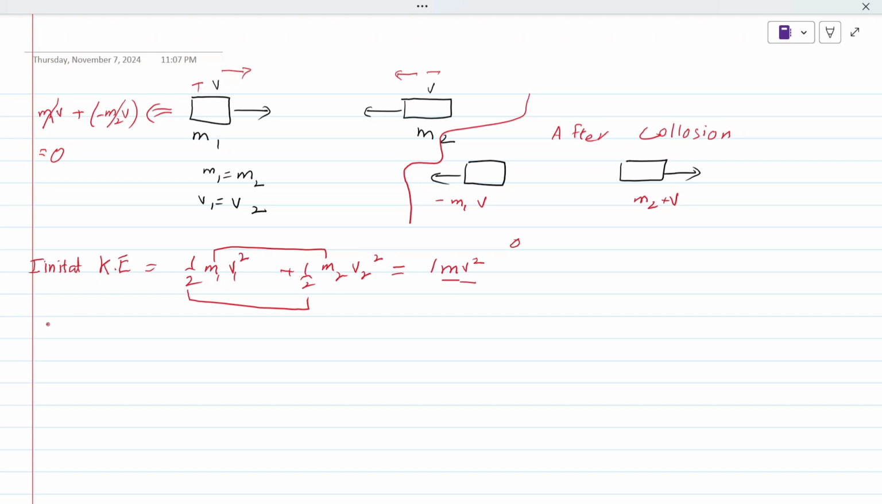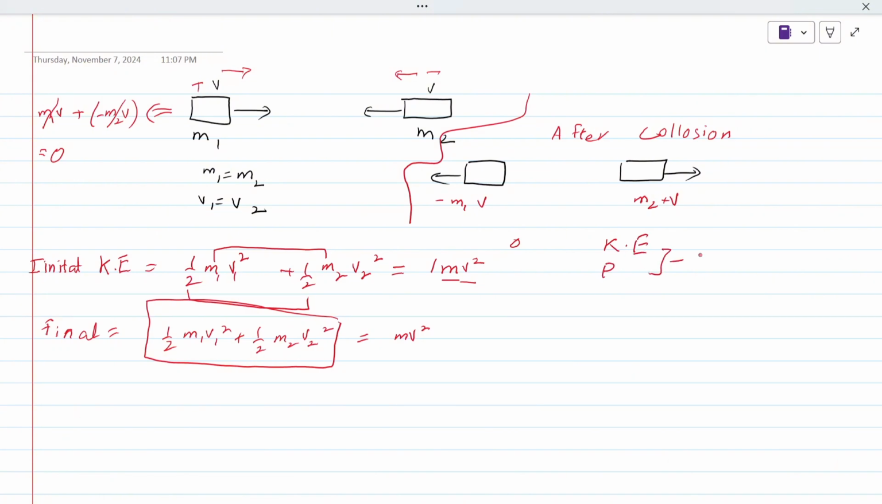What is the final kinetic energy? The final kinetic energy would be 1 upon 2 m1 v1 square plus 1 upon 2 m2 v2 square. Why? Because we ignore the direction of the velocity in kinetic energy. So still the energy is equal to mv square. Hence, kinetic energy is conserved and momentum is also conserved.